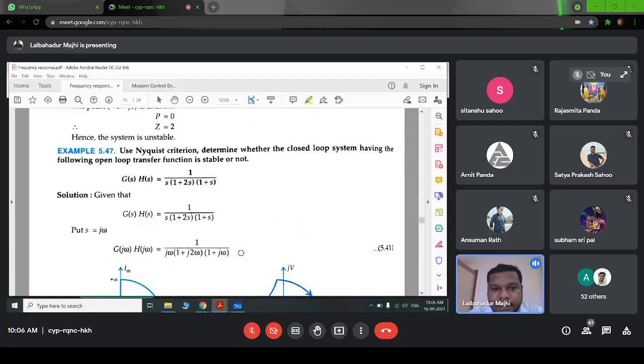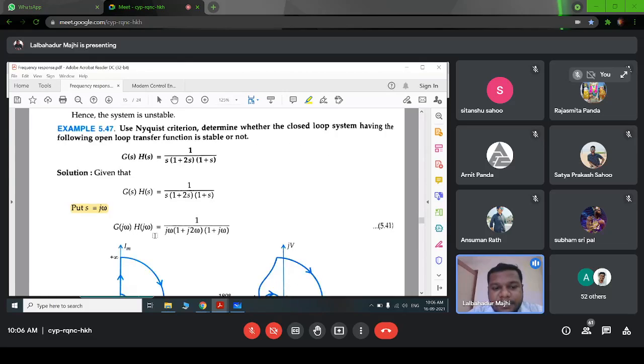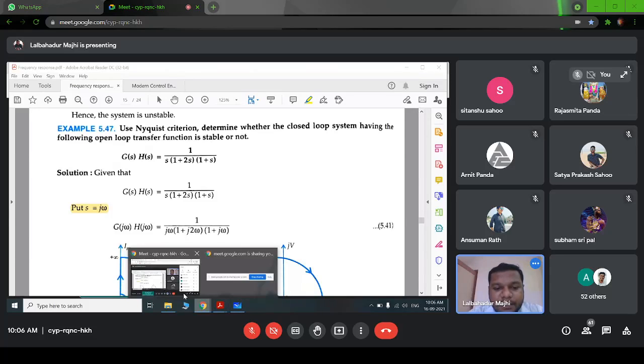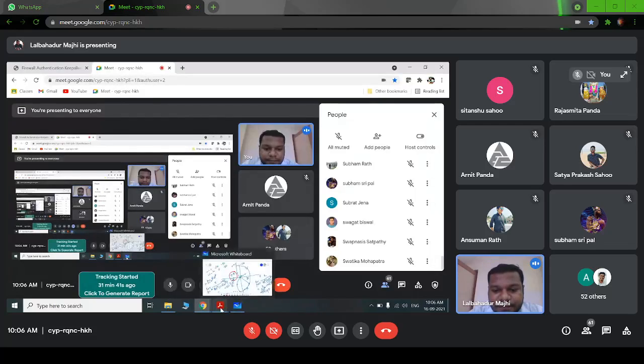Okay, so let's see this transfer function. This open loop transfer function is given as 1 by s into 1 plus 2s into 1 plus s. Right, so the first step in frequency response is that we have to put s equal to j omega. So by putting this j omega, we will get 1 by j omega into 1 plus j 2 omega into 1 plus j omega.